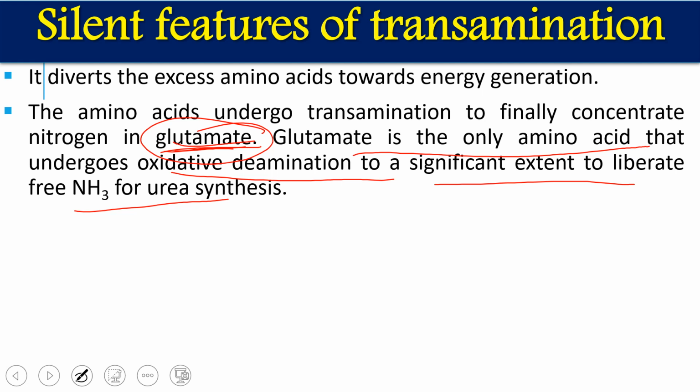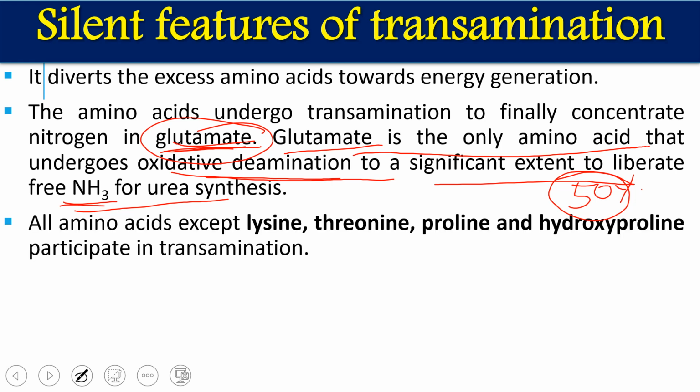Roughly, if we look at all the amino acids in our body pool, 50 to 60% of the amino acid pool is formed by glutamate and glutamine. So the rest of the amino acids make up only 50%, and only these two amino acids contribute 50%. This glutamate is going for oxidative deamination, where it releases ammonia, and ammonia will be excreted from our body by urea synthesis.